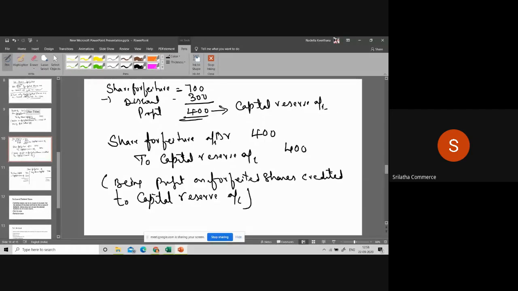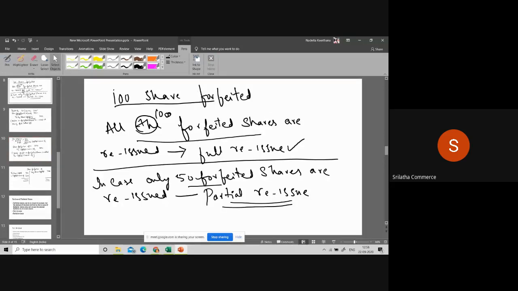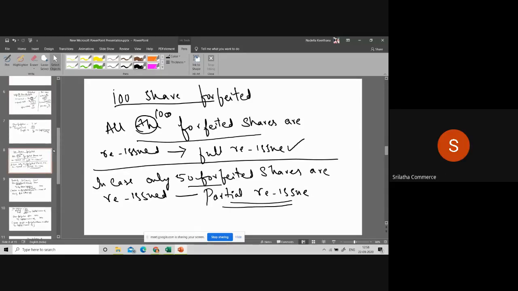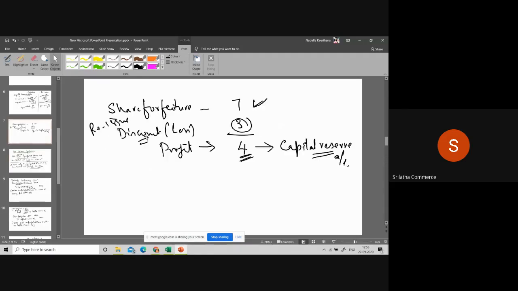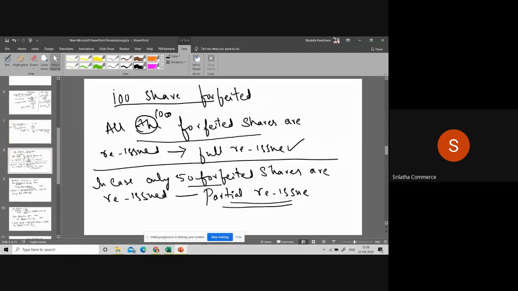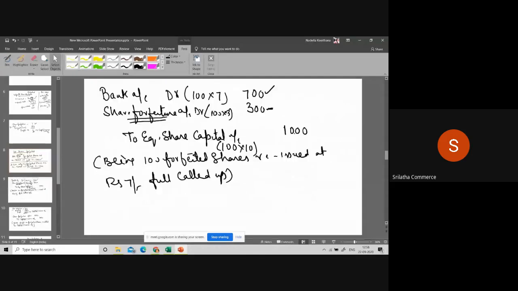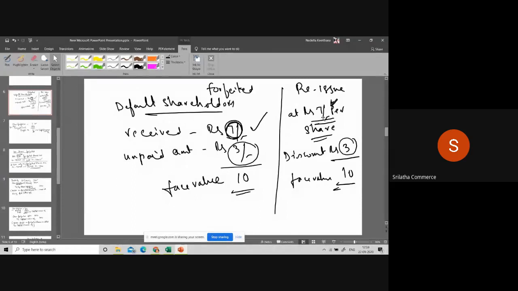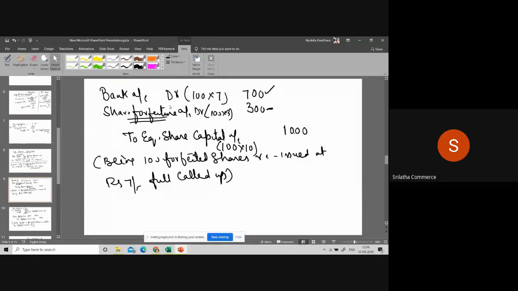I repeat once again. As per our example, how many shares forfeited? 100 shares forfeited. Is it clear? Now, what is the amount he paid? 700. Yes, this fellow paid 7 rupees per share. We forfeited 100 shares, and these 100 shares were reissued at what price? We reissued at 7 per share. So what is the entry you are going to write?